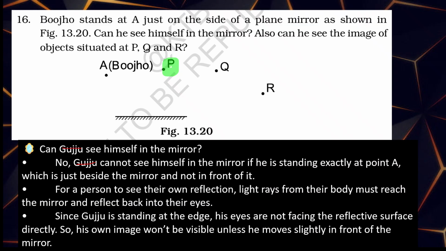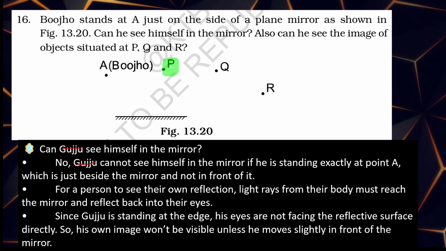Light falling on his body gets reflected and falls like this, and after hitting the mirror, it reflects in this direction. If somebody is standing here, he can see his image, not himself, because that image is not falling on his retina. He is standing exactly at point A, which is just beside the mirror and not in front of it.